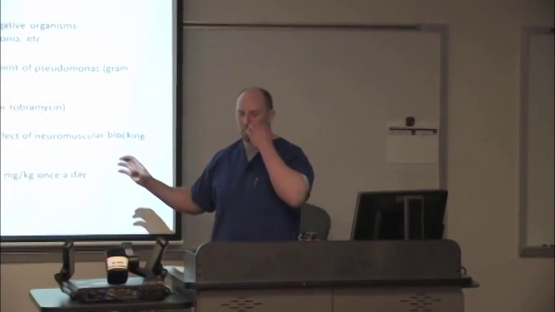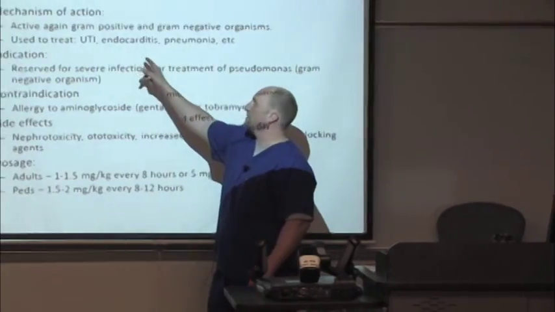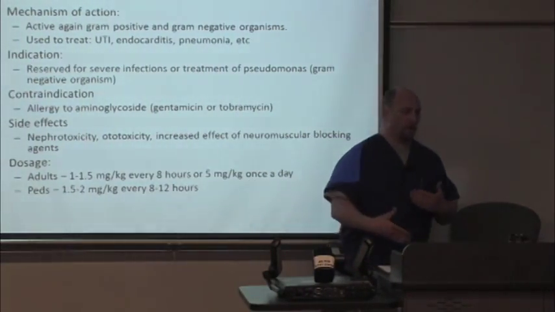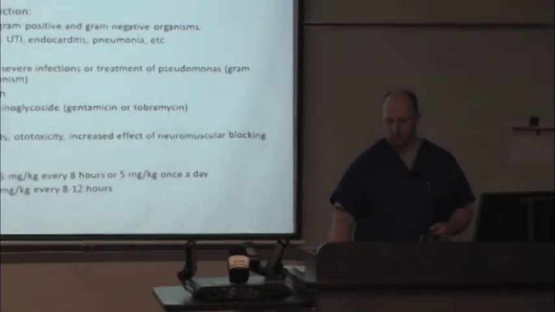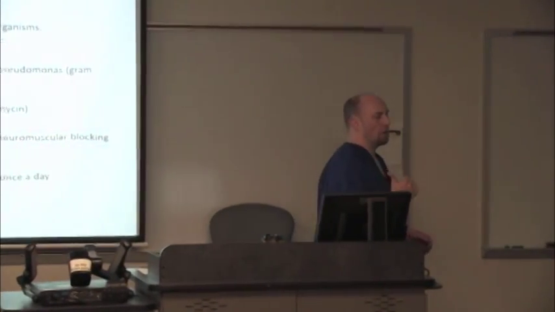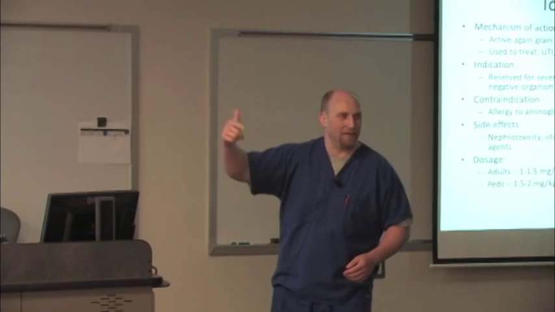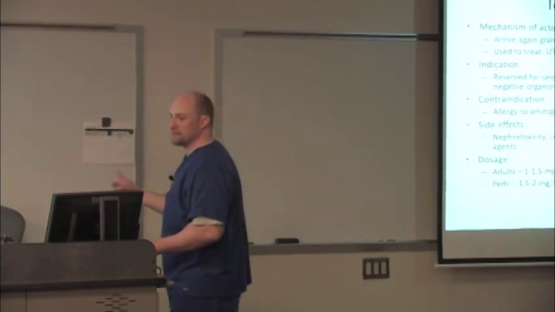So I talked about it, but I'm going to repeat it. Gentamicin and tobramycin are usually used to treat UTIs, endocarditis, and pneumonia. They're usually used in combination with other drugs. Gentamicin and tobramycin are active against strep, but they're also active against Pseudomonas too. Gent and Tobra double cover for Pseudomonas. Like I said, this is one of those organisms that's increasing in resistance.